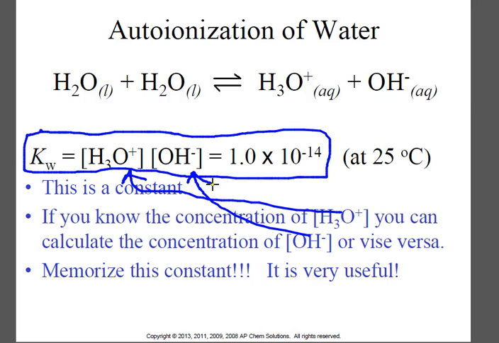Also important to note in this calculation, if we add something to the solution that causes the H3O+ to go up, it will likewise cause the OH- concentration to go down to maintain this equilibrium in water. We need to know where this value is on the equation sheet. It's going to come in handy as we go through.